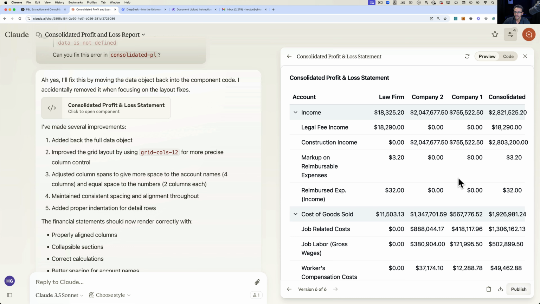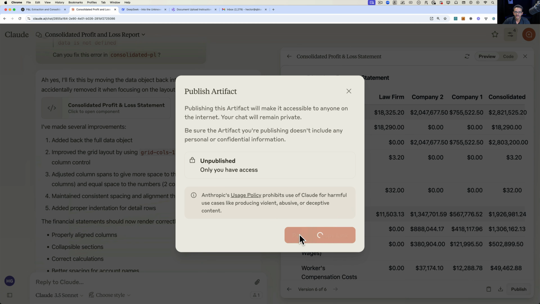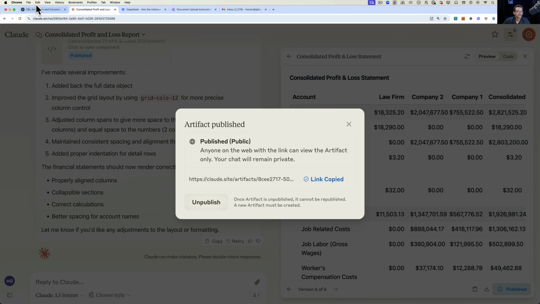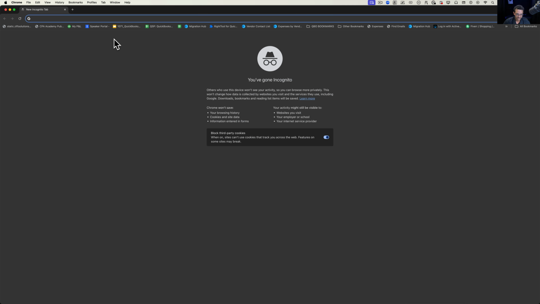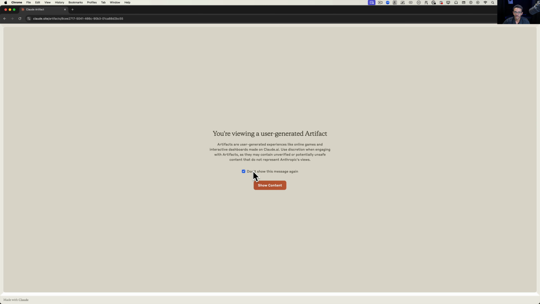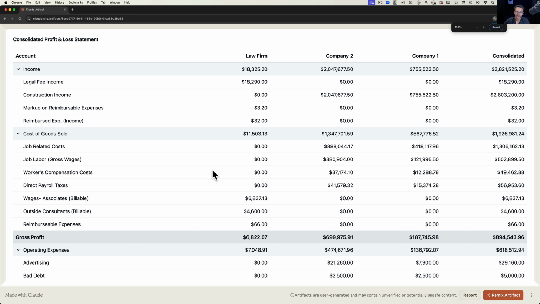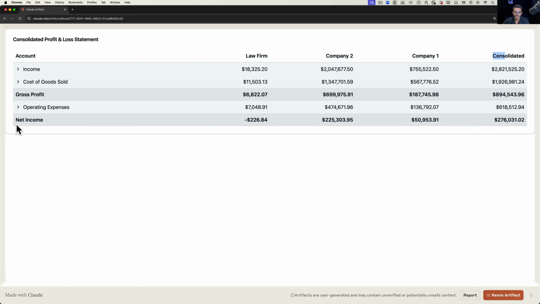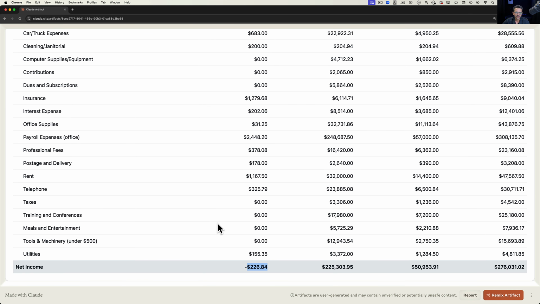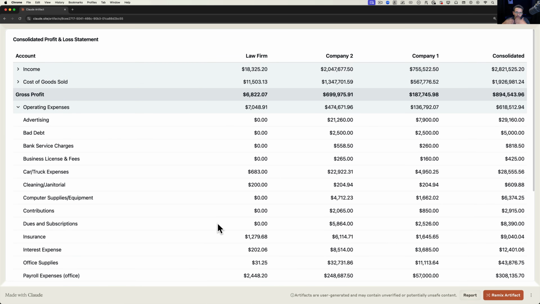Let's go back into Claude here. And let's publish this again and see what this looks like. Okay, and I like Claude a lot for this particular purpose because you can publish your work and you can showcase it in a website. So this is really cool. Look, now it figured it out. Now I have my 3 companies here. I got my consolidated. I can collapse each one. Look, this is a thing of beauty. Again, it missed something because net income is off. So not sure exactly what it missed, and I can go back and troubleshoot some more.